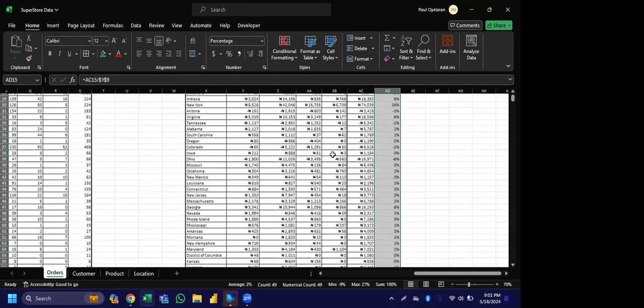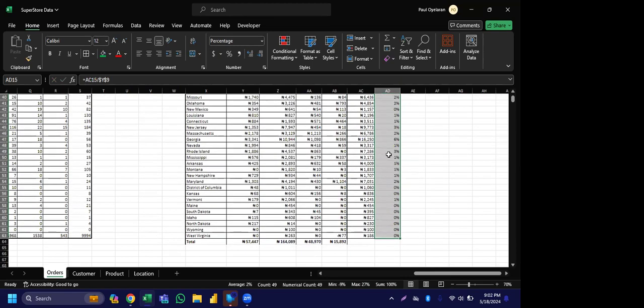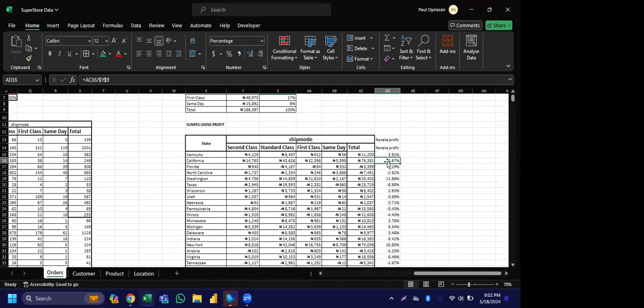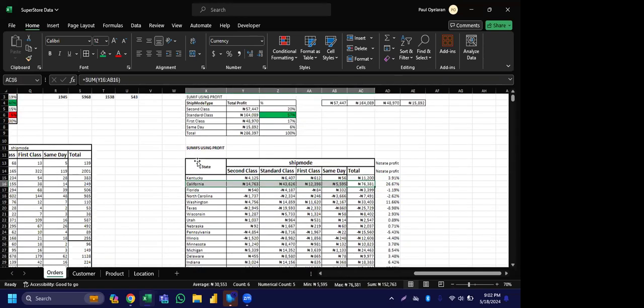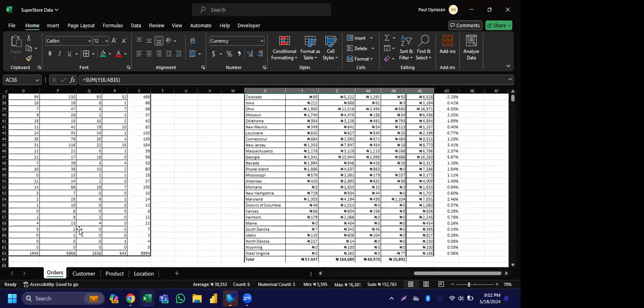You can now increase the decimal place so that I can see some value. Yeah, you can see now some are 26%. So you can see that this state has the highest. California actually gives the highest. So if you check, California too should be the highest one that has the customers from the analysis.